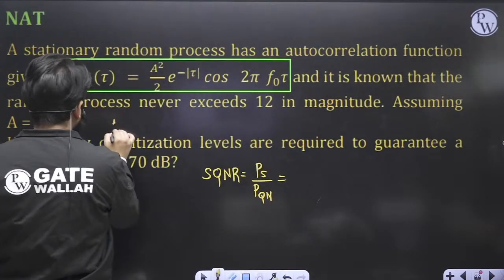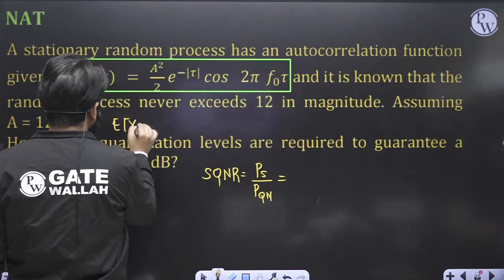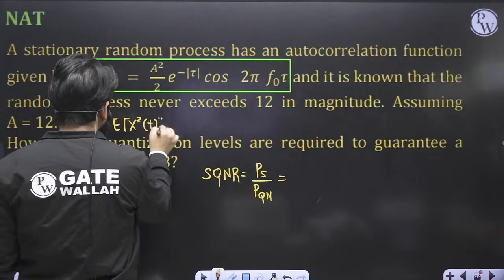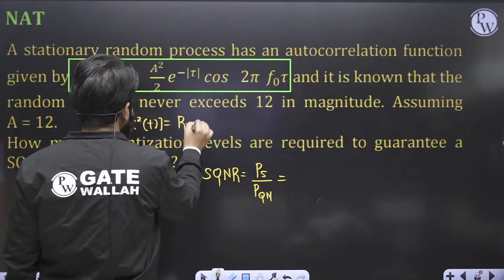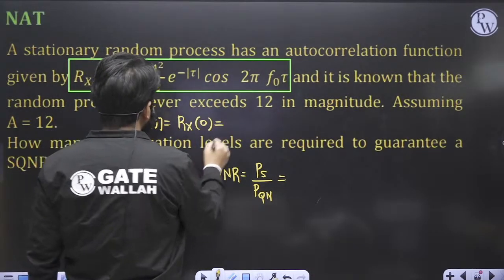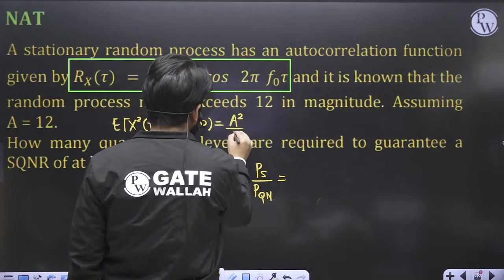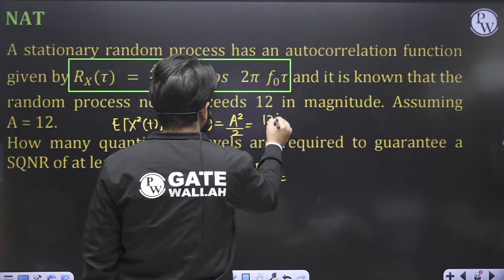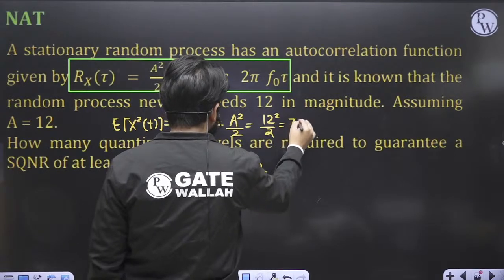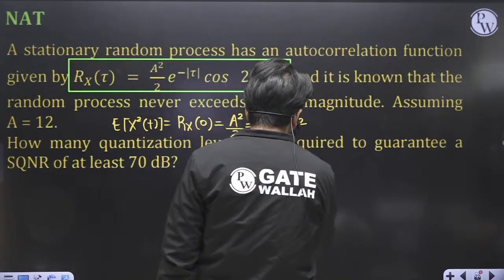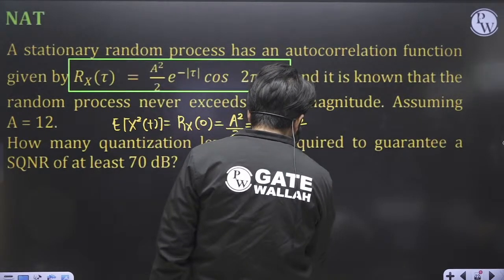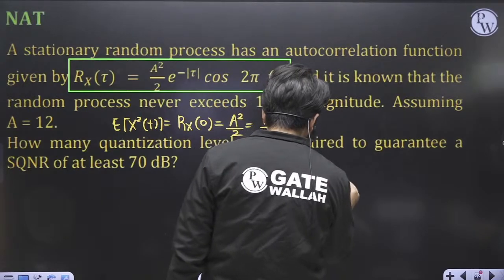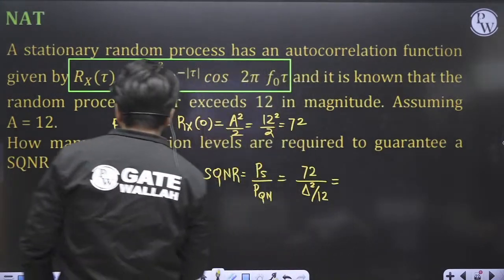You can simply calculate the signal power as expectation of x square t, which is equal to Rx of 0. Rx of 0 becomes A square by 2, which means 12 square by 2, which means 72. So this value becomes 72, and the noise power is delta square by 12, with SQNR mentioned as 70 dB.